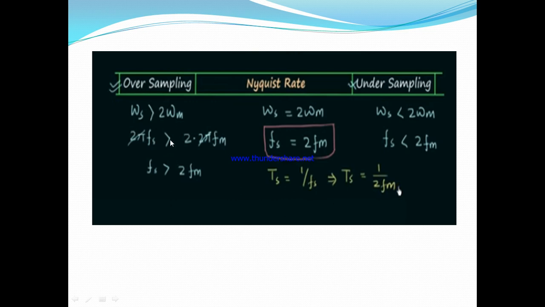Oversampling means the sampling frequency is greater than 2 Fm, and undersampling means the sampling frequency is less than 2 Fm. These phenomena are discussed in the sampling theorem. These are the three cases of sampling.